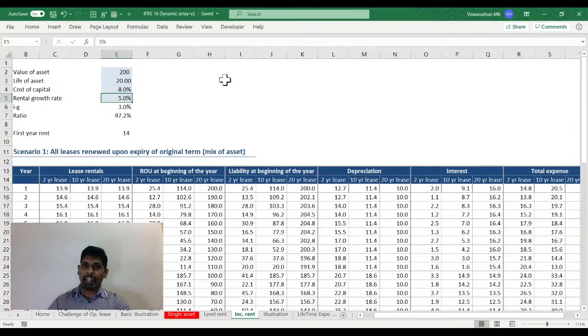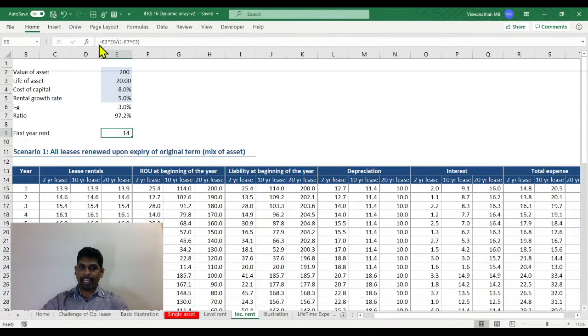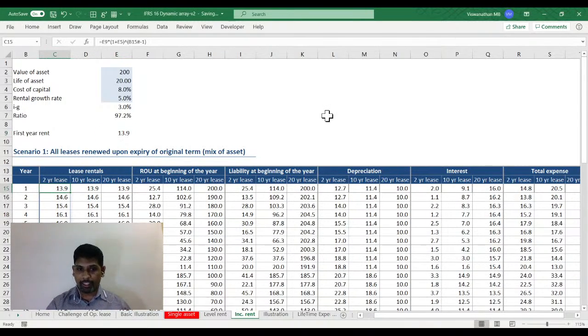So if the rental is going to be increasing by 5% per annum, mathematically, if the lessor were to set the rent such that the present value of all future rentals helps them recover this 200 million, the first year rental will be 14 million, 13.9 to be precise, and each year this would increase by 5%. If you sign for a full 20-year lease, you will have this 13.9 growing at 5% per annum.